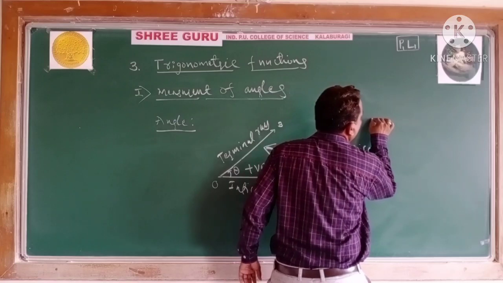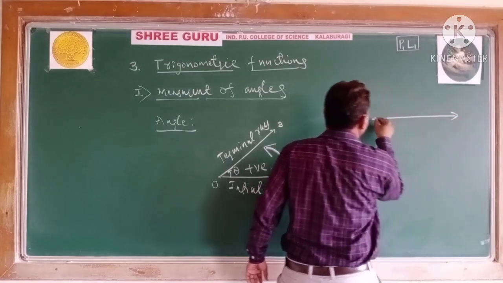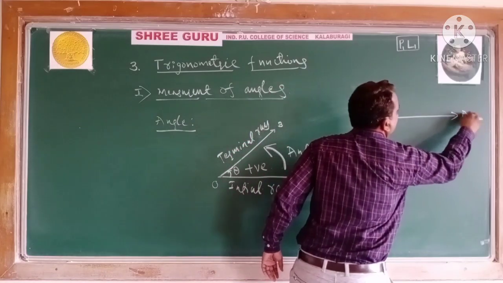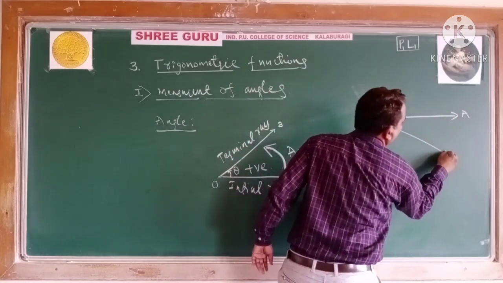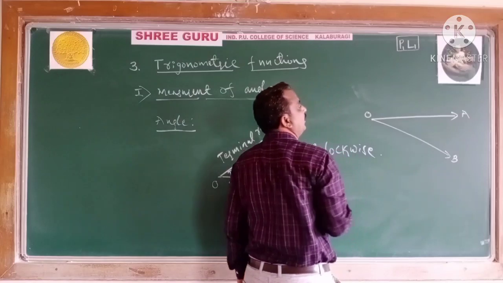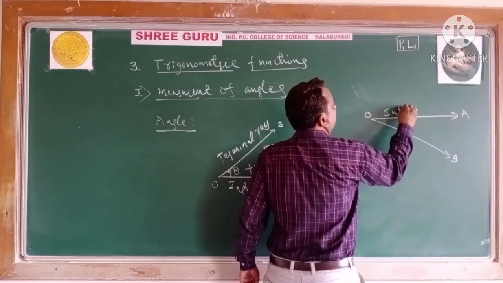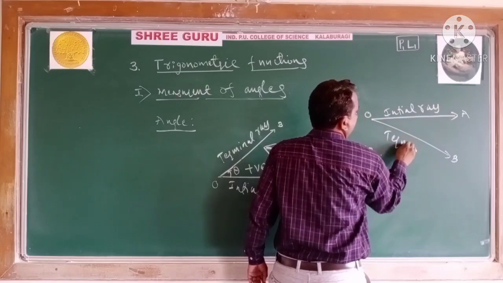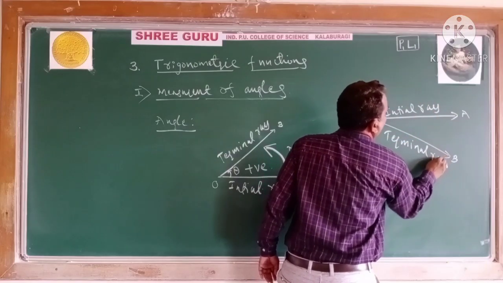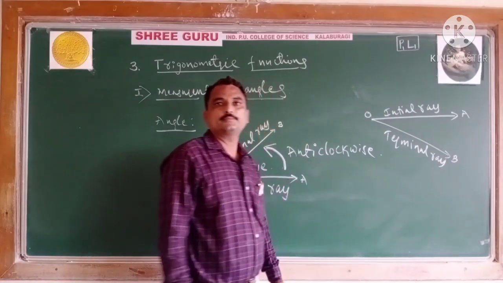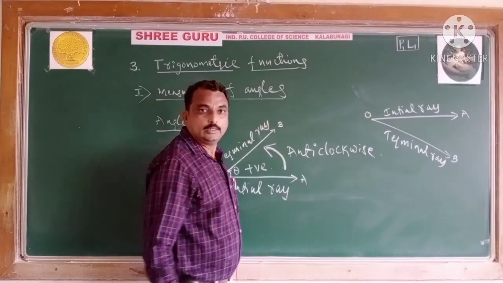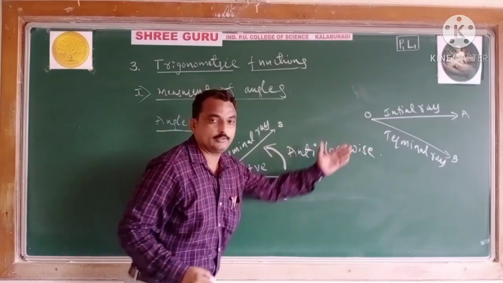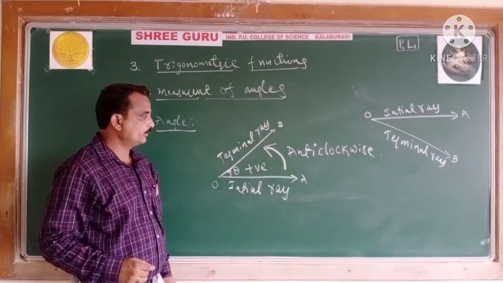Let us come to this. Initially it is on OA. OB is the terminal ray. Initial ray, terminal ray, or initial side or terminal side. Now let us see how here I will measure. You will come to know the difference of these two figures.